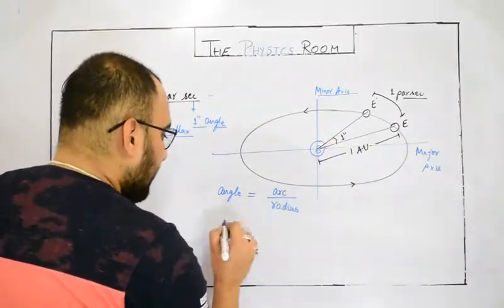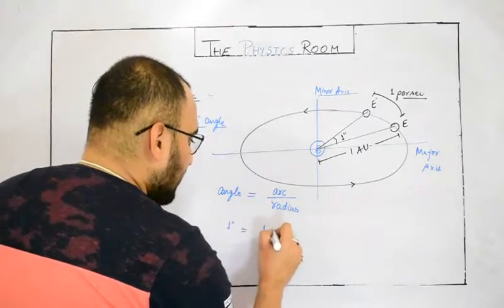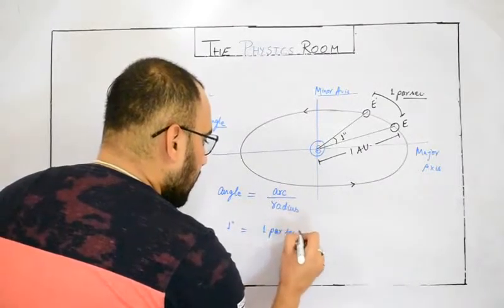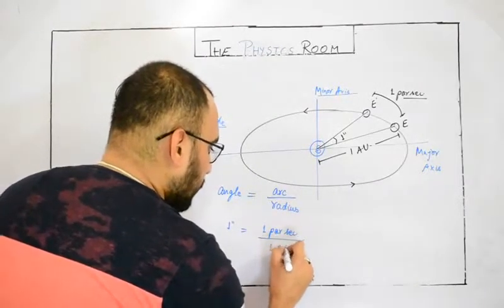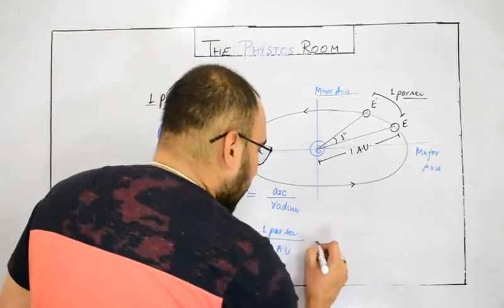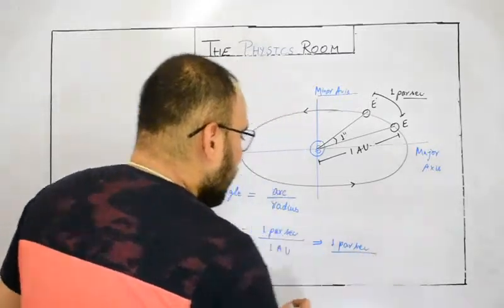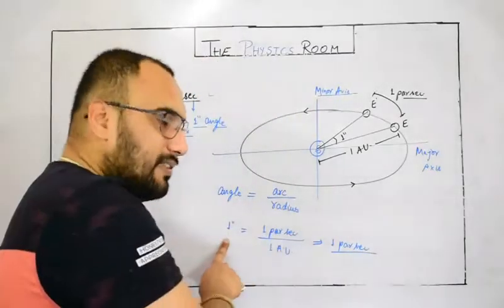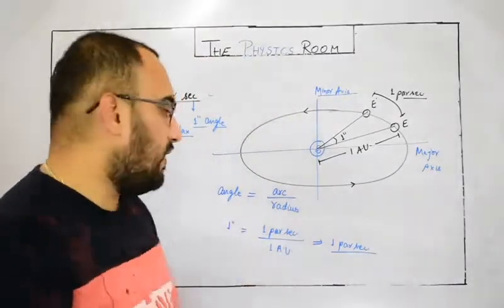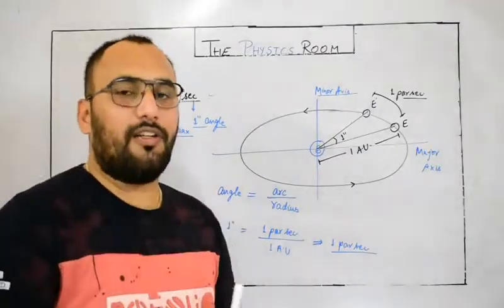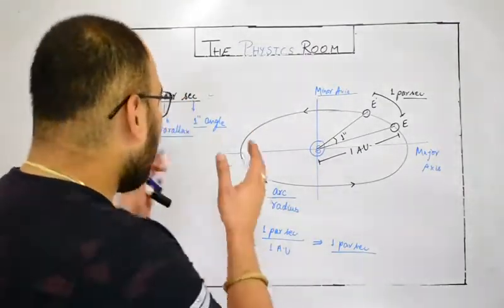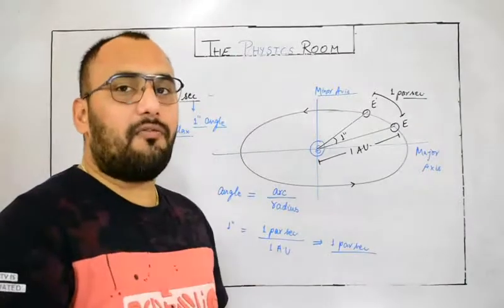So 1 second equals 1 parsec upon 1 AU. After solving it and putting the values of 1 second in radians and 1 AU in meters, you will get the value of 1 parsec, which is also written in your book. This is the way to define and measure 1 parsec.